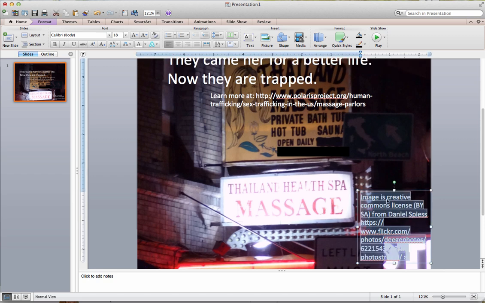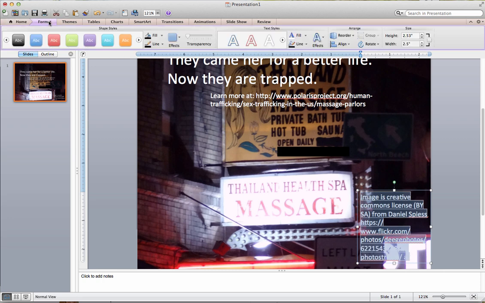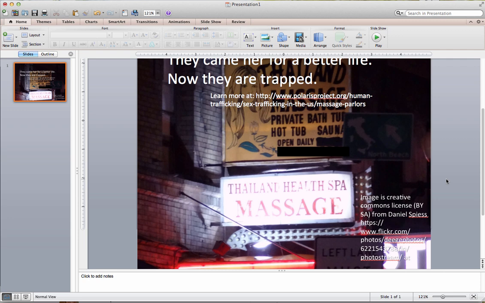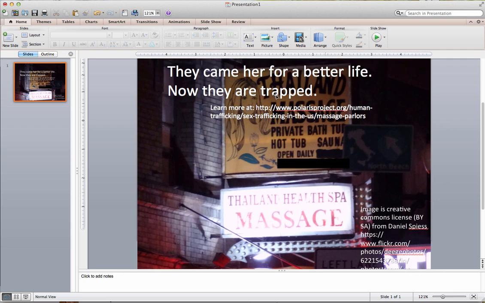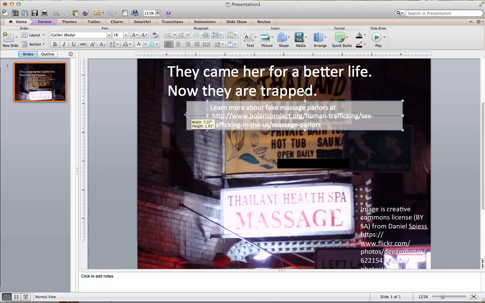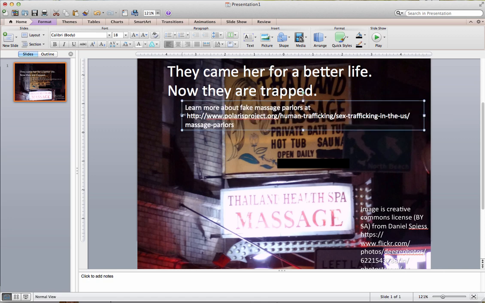One of the things you can do to make the text pop a little bit, you'll see there's a lot of different colors, including white, is if you select your text in PowerPoint, you can actually apply a simple drop shadow to it. Under Format, then Effects. And I'm just going to pick a little shadow to make my text pop a little bit. So now it's readable. I've got my message. They came for a better life. Now they are trapped. Learn more. I'm going to change this about fake massage parlors at. I'm going to make this wider, try to get that address on one page. Just to make it a little easier to read.